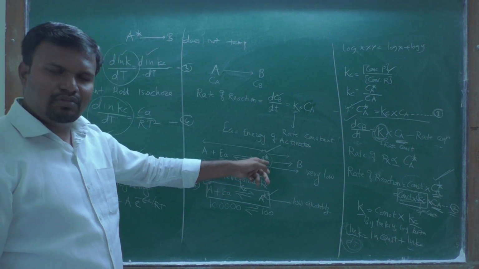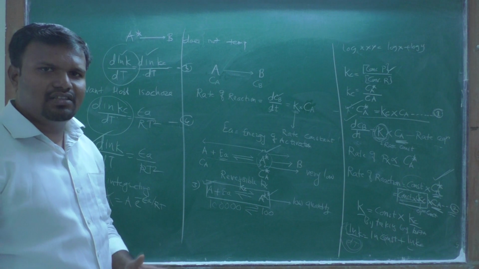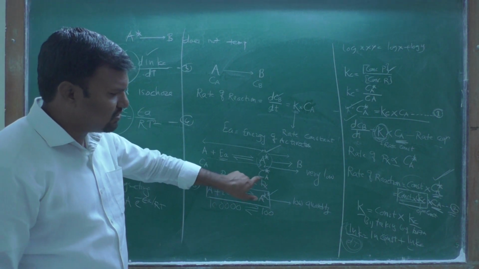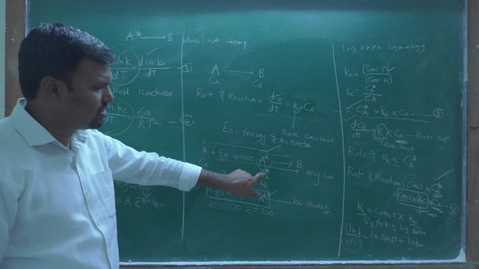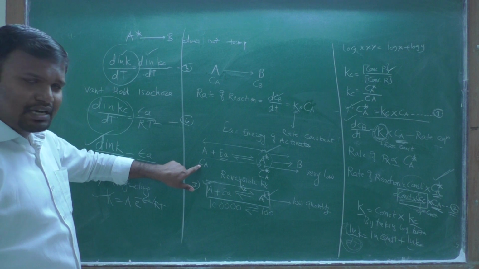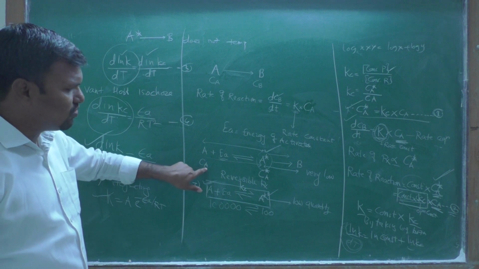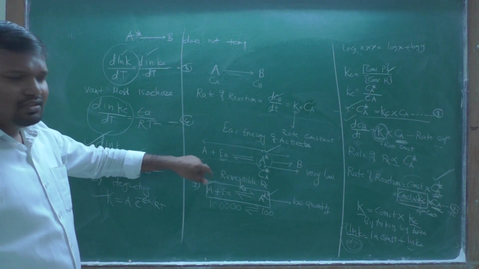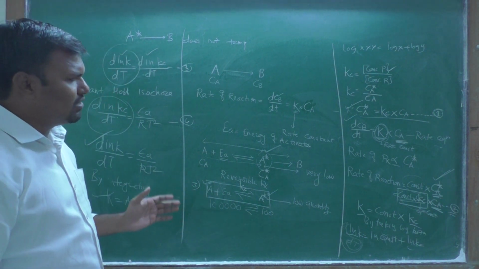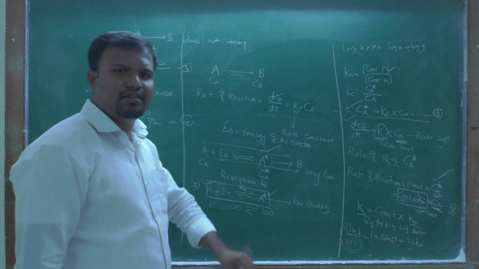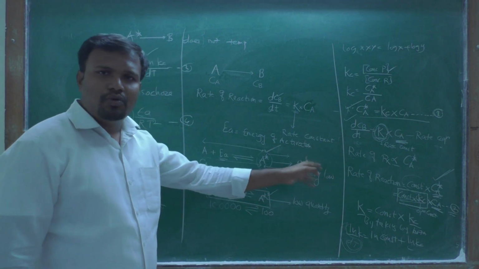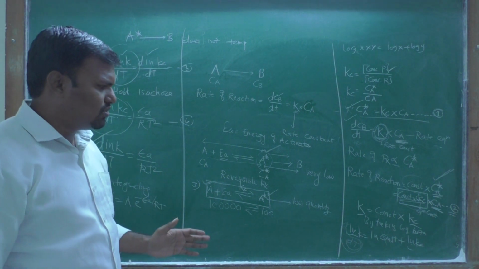A star is the activated complex, and C stands for concentration, so A star stands for the concentration of A star. Therefore, the reactant will acquire the activation energy and give the activated complex, and the activated complex will further be converted into product. That is the first assumption.